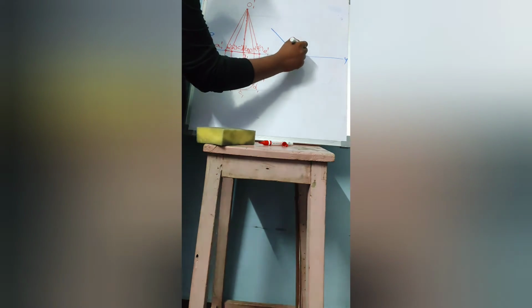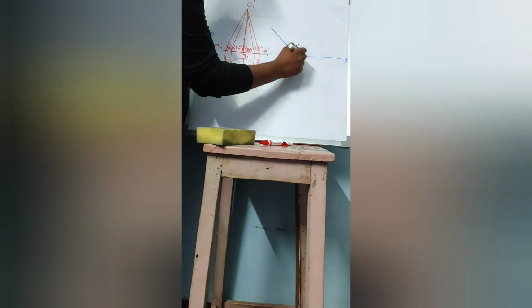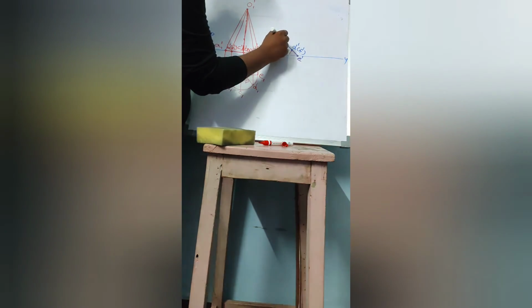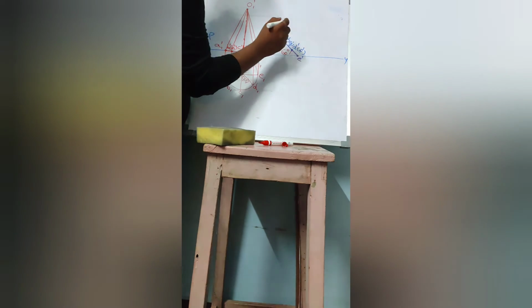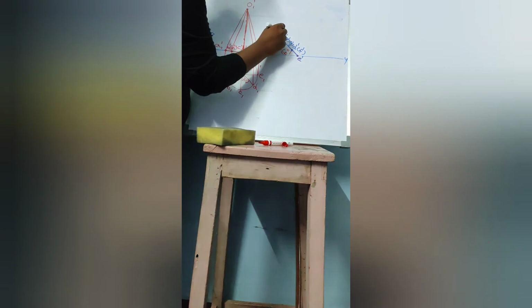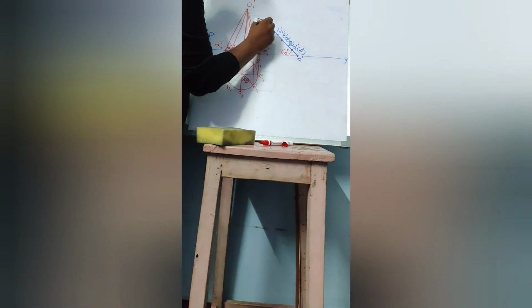This is D dash, F dash, C dash, P dash, G dash, this is the point, B dash, H dash, and this will be A dash.